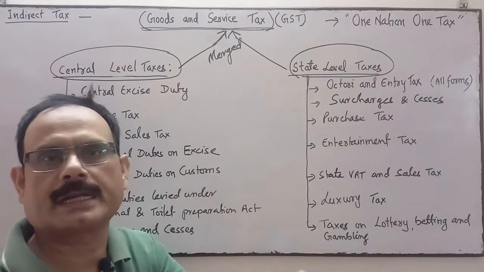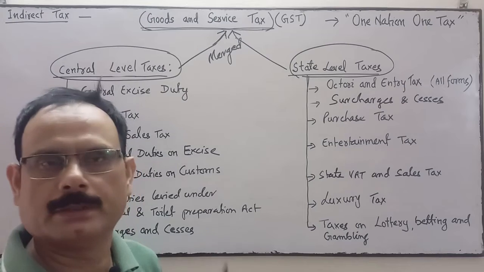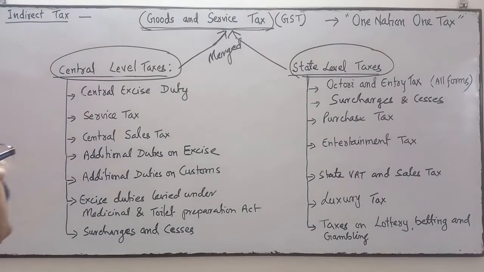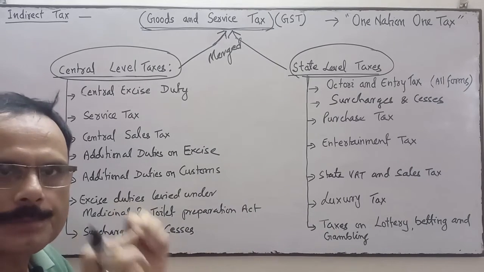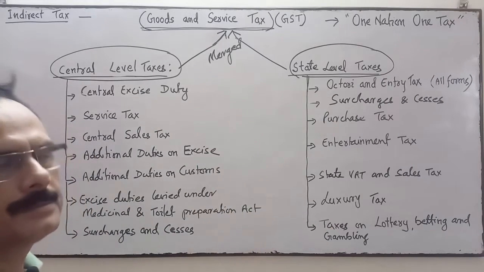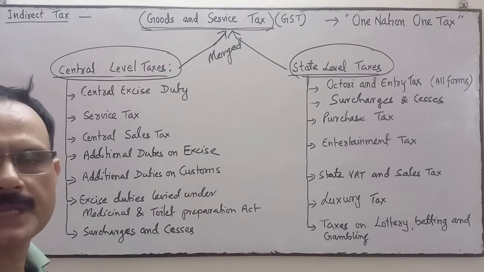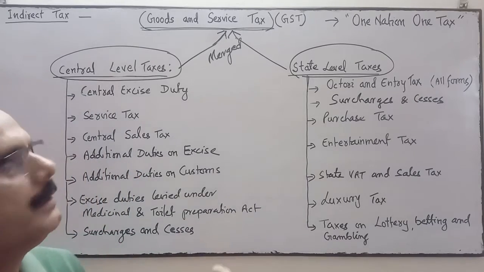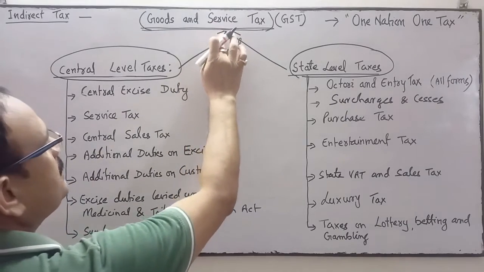One nation, one tax. All over the country the same rate will be applicable. So instead of various taxes of state and various taxes of central, now these two different taxes are abolished and replaced with one tax system, that is the GST, goods and service tax system, which has now come into existence from 2017. So these two taxes are merged in one.